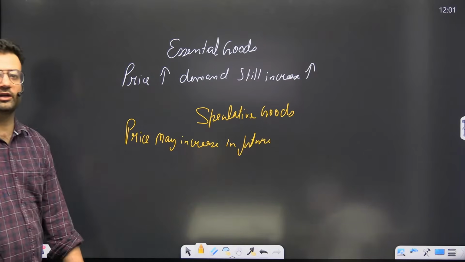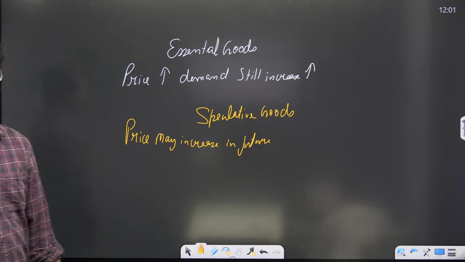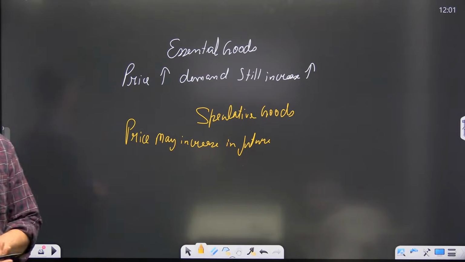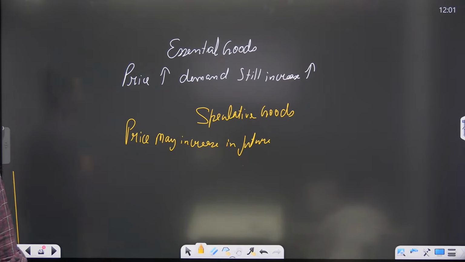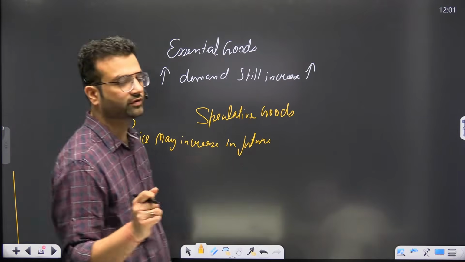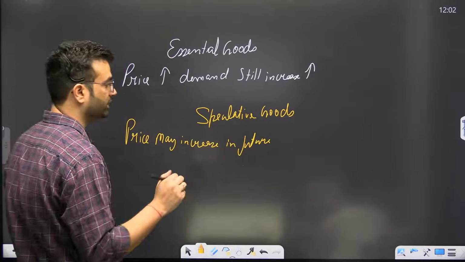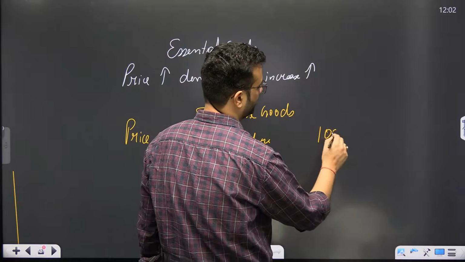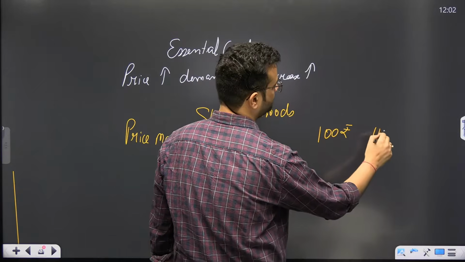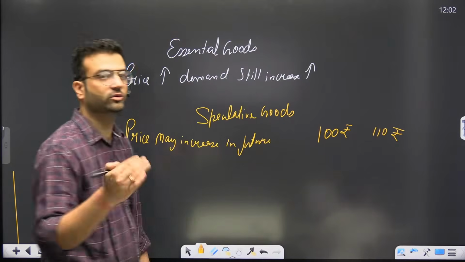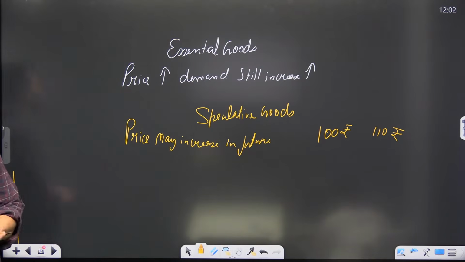Suppose there is a speculation that the share price of Reliance may increase in future. So if it is 100 today, it might increase to 110. This is a speculation going on.